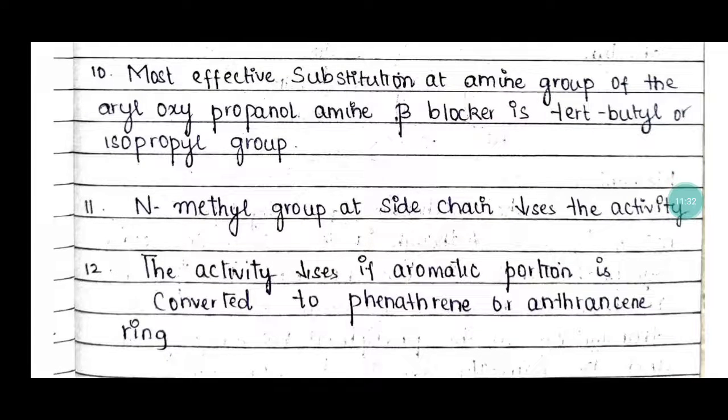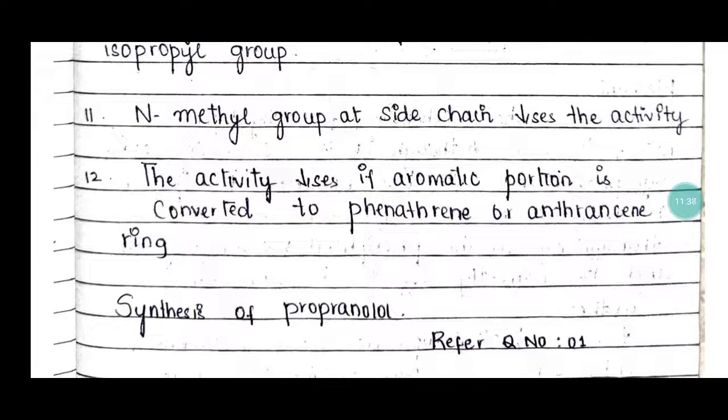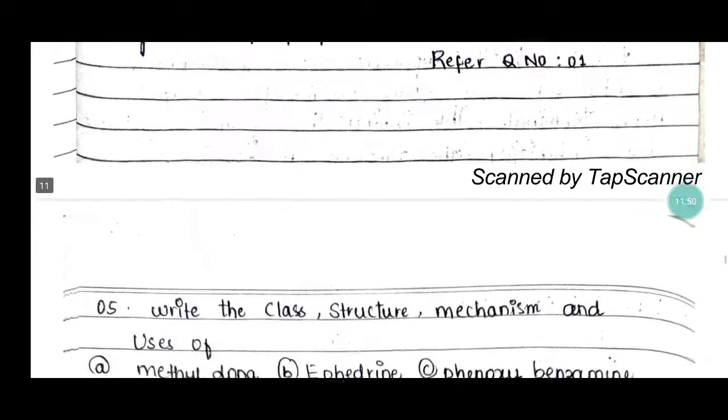Then an N-methyl group at the side chain decreases the activity. Then the activity decreases if the aromatic ring is converted to a phenanthrene or anthracene ring. So for the synthesis of propranolol, you have to refer to question number 1.